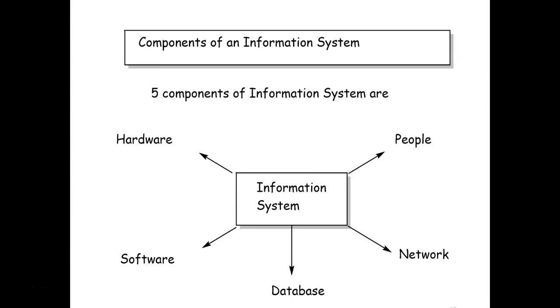The next is database. Information systems cannot work without a proper database in place. Different database technologies such as SQL, Microsoft servers, and MS Access can all be part of the information system. And this information has to be accessed over a network, and that's why the network is also part of the information system. And finally, who is going to use all these systems? The people. So the people are the most integral part of the information system.